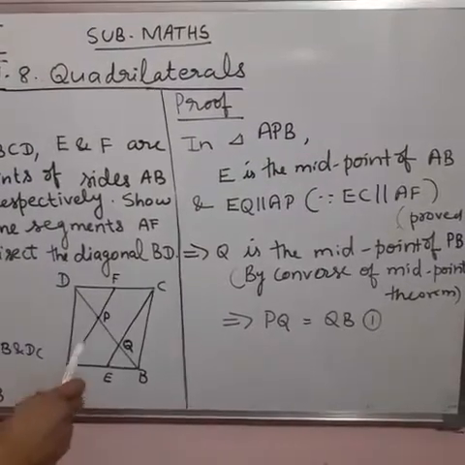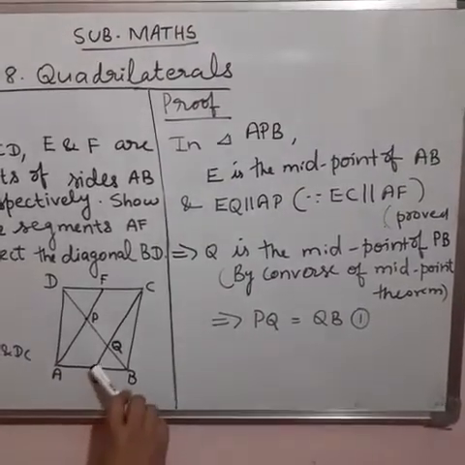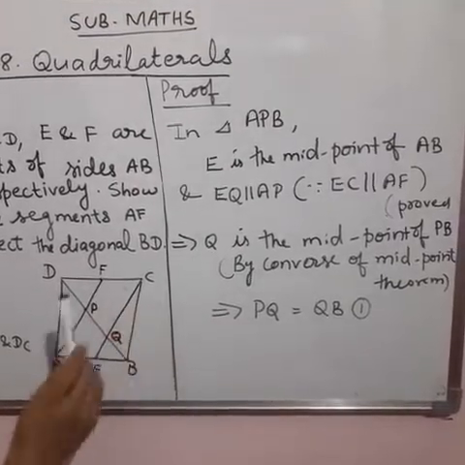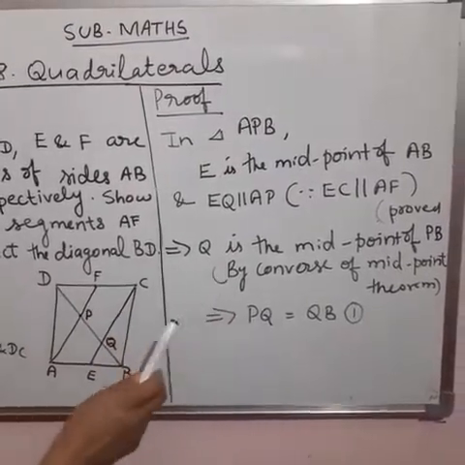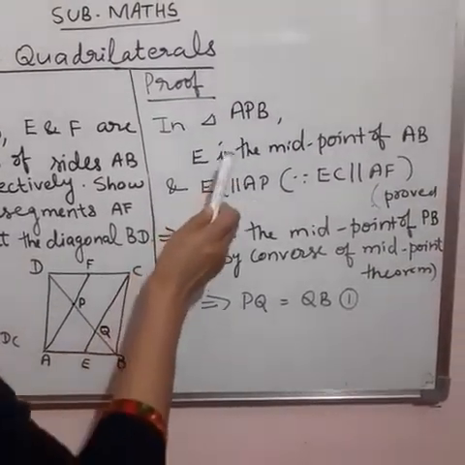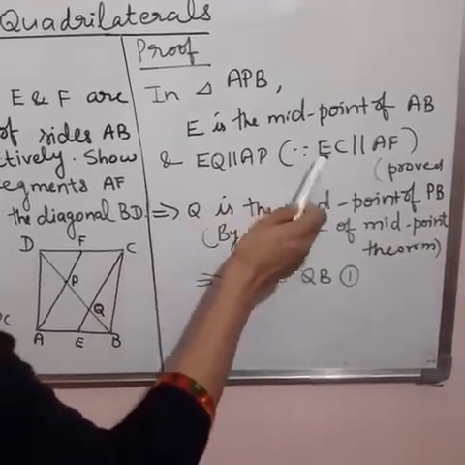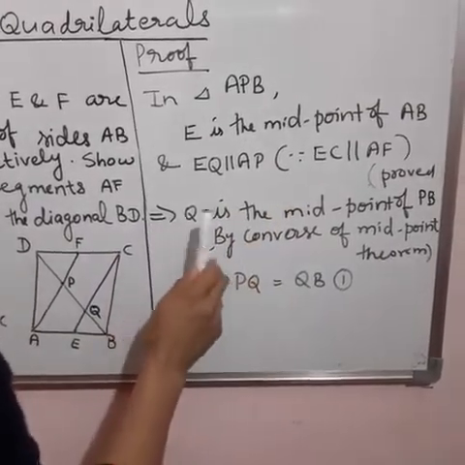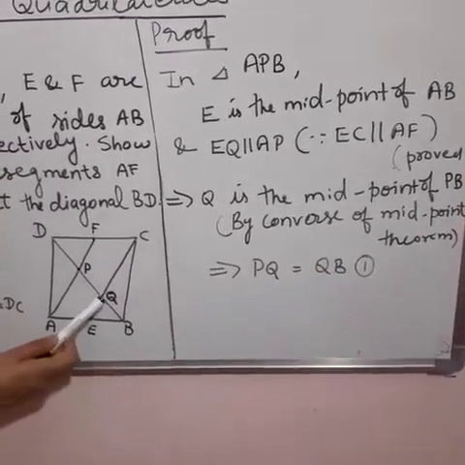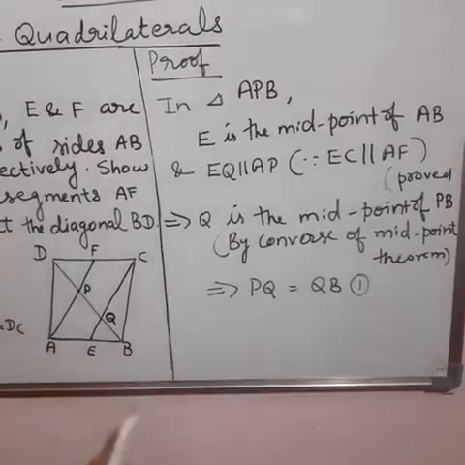Now in triangle APB, E is the midpoint of AB, it is given. And we can say EQ parallel to AP because EC parallel to AF we have already proved. So by converse of midpoint theorem, we can say Q is the midpoint of PB. So in triangle APB, E is the midpoint of AB and EQ parallel to AP because EC parallel to AF. Therefore, Q is the midpoint of PB by converse of midpoint theorem. Or if Q is the midpoint of PB, then we can write PQ is equal to QB. Take it as equation 1.